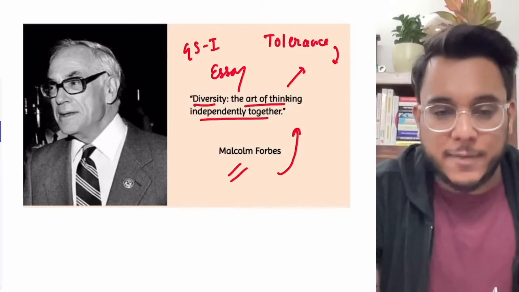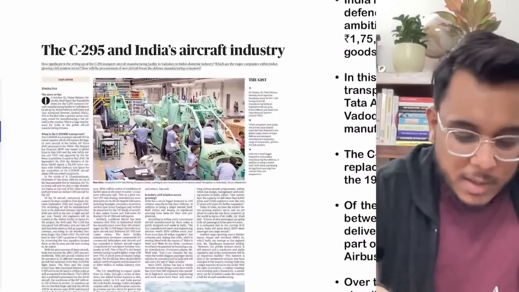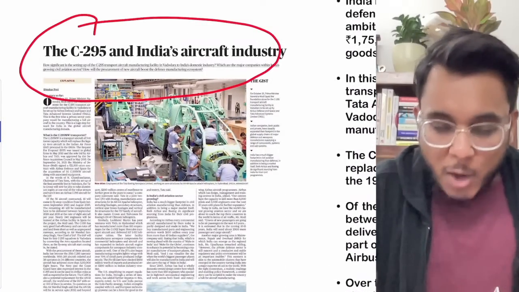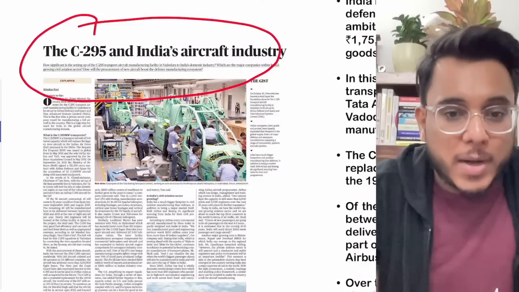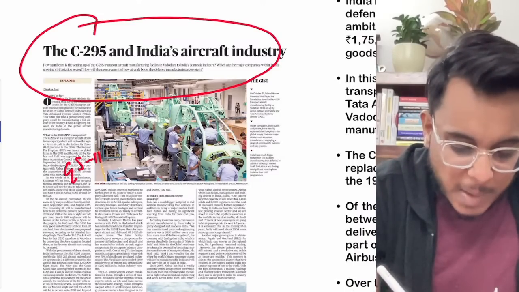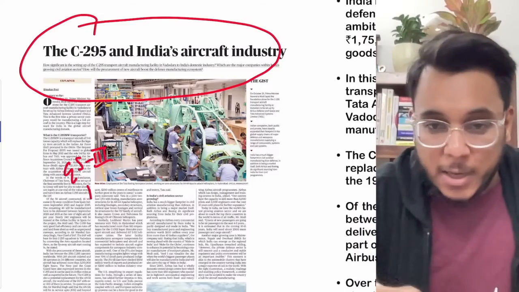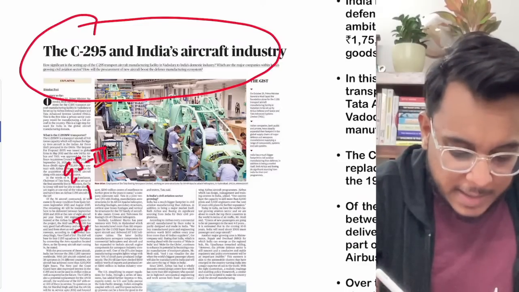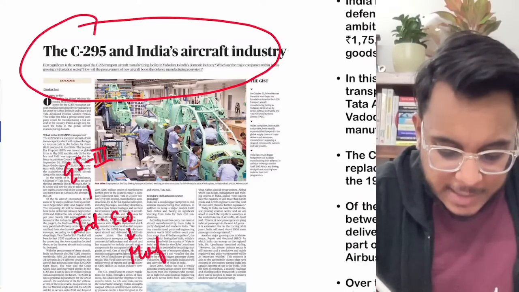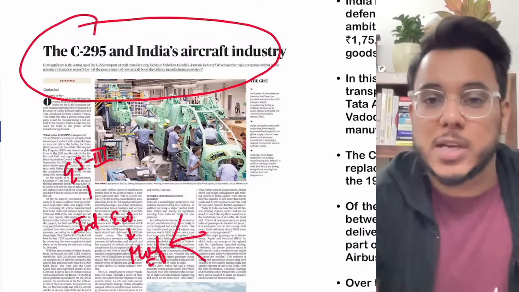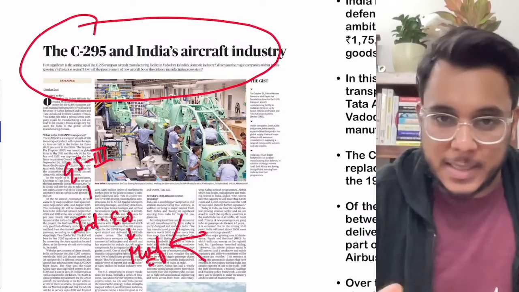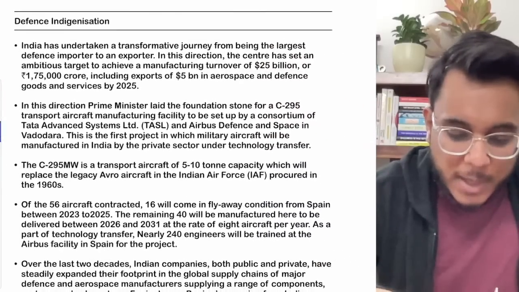Now, let's take the first article, the C-295 and India's aircraft industry. This is a very important article with respect to GS paper number 3, Indian economy. And within the Indian economy, the manufacturing sector and the low hanging fruits for the manufacturing sector. Now, let's come to this article.